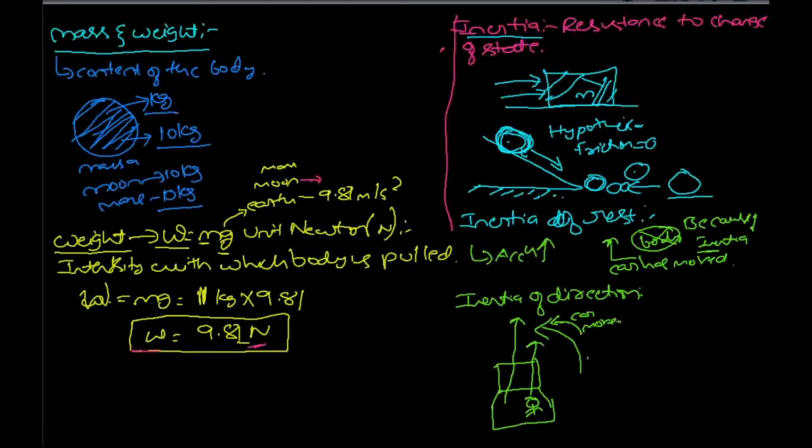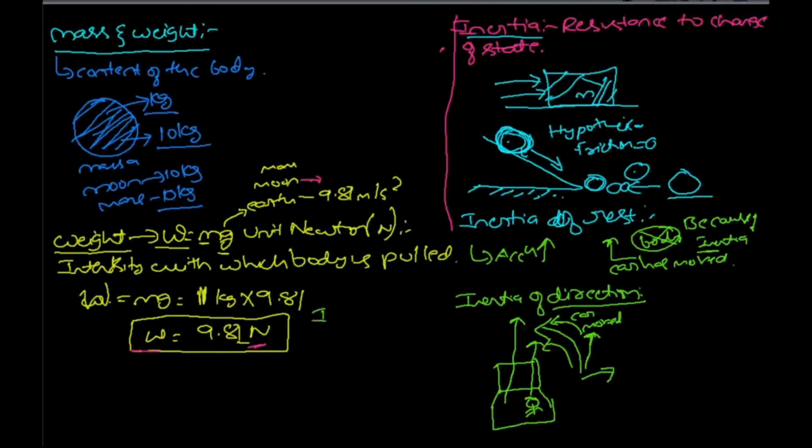Your body continues in the direction of the straight line. So you fall outwards. When the car takes a left turn, you fall outwards. This is the inertia of direction.